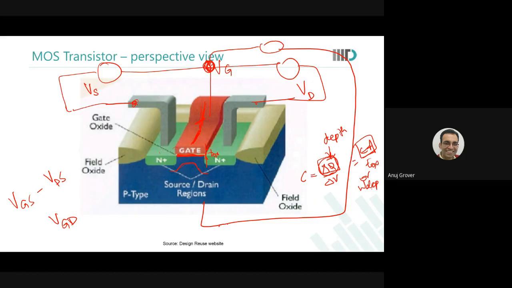Okay. So, अगर आपके पास if you're getting confused about where the change in charge happens, in the solid state devices course you will see that once the inversion layer sets in, then the depletion width simply doesn't change. The depletion width remains constant. Any change in charge happens only in the inversion layer. I'm telling it to you as facts. They will help you derive this through mathematical equations.